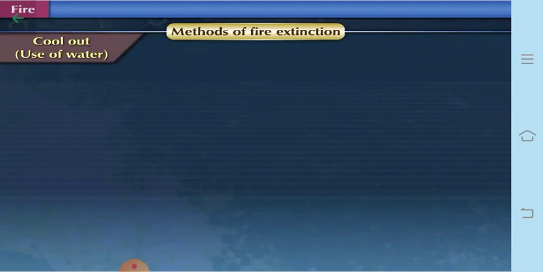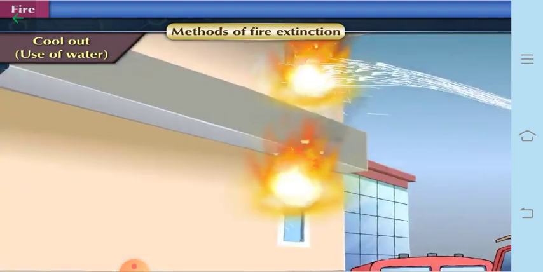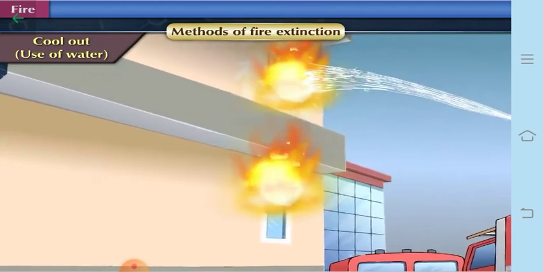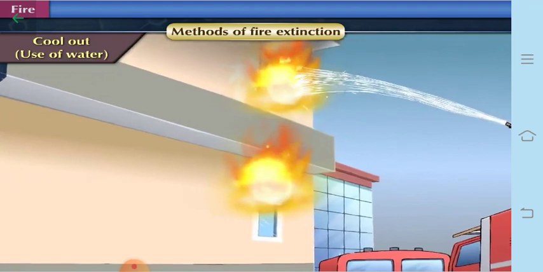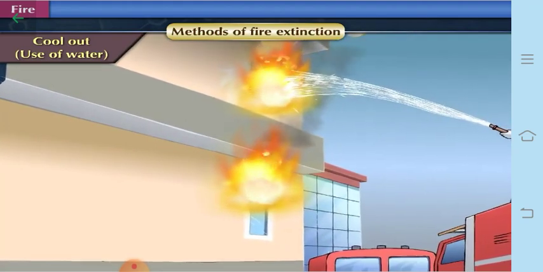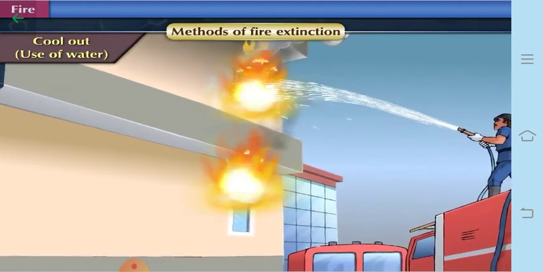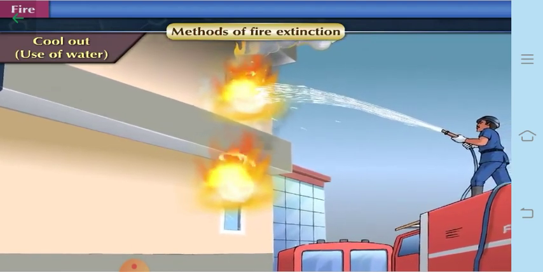So let us first learn about cooling, that is use of water. To extinguish fire, water is the most common and effective solution, which is easily available everywhere. So if you spray water on the fire or around a fire, then it creates a cooling effect and helps to control the fire. So this is how we can use the water.